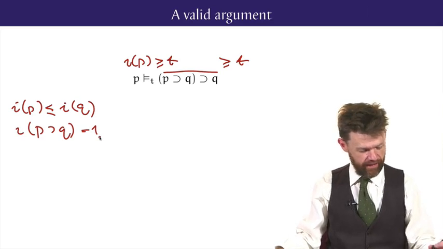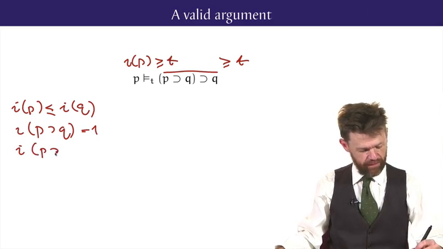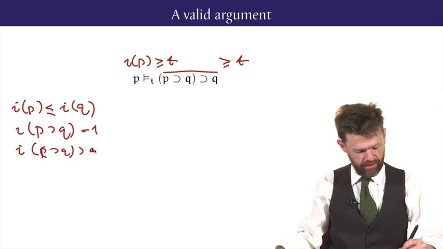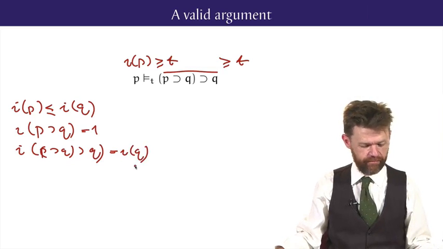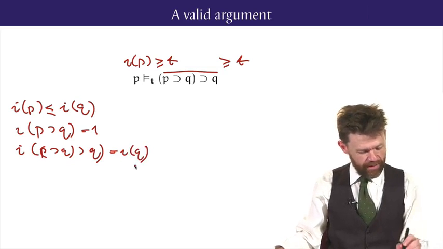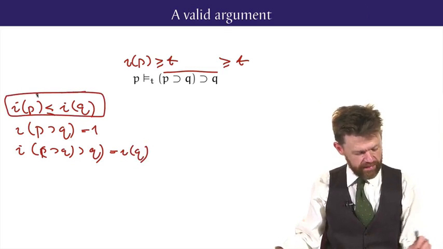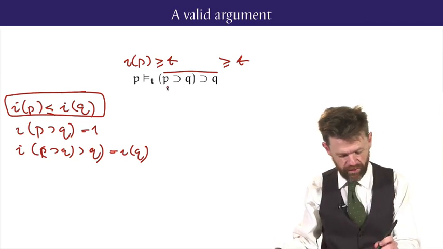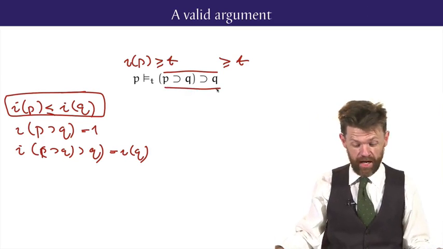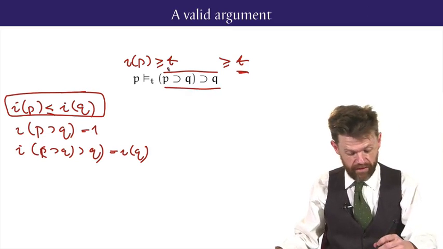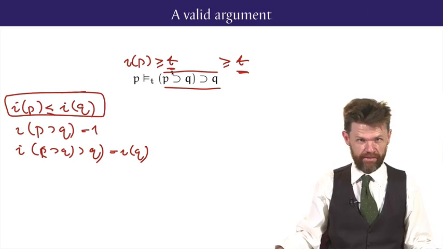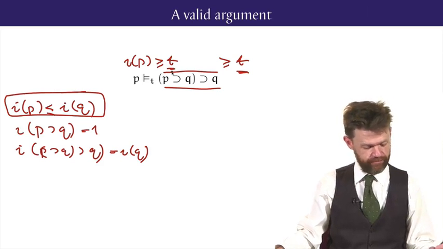And in that case, p implies q gets exactly whatever value q gets. So, because the value of p is less than or equal to the value of q, the value of the conclusion of the argument is indeed greater than or equal to t, because the value of p is greater than or equal to t. So that's the first case done.